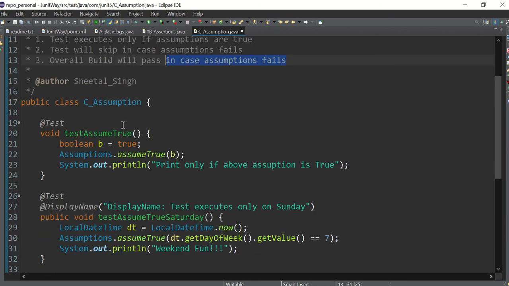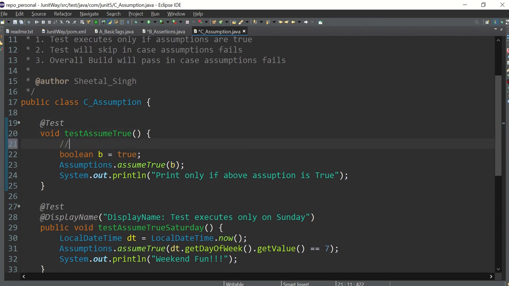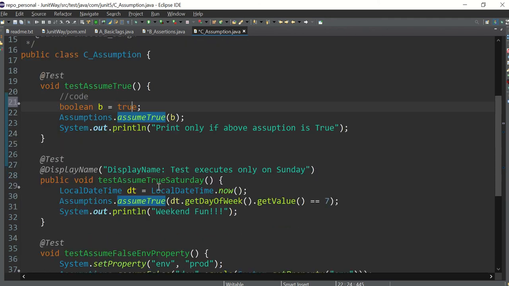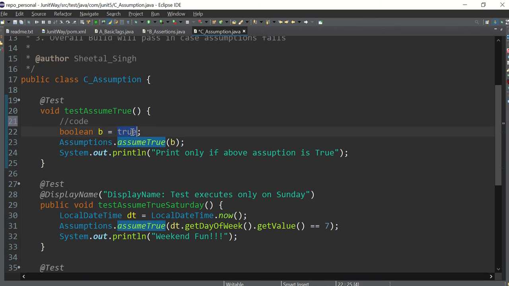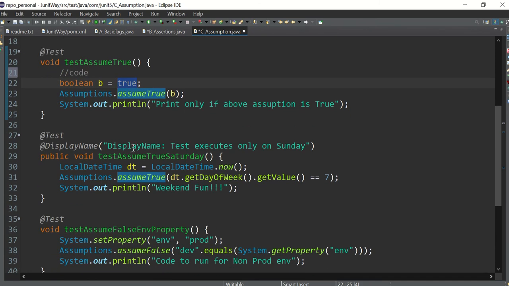So let's see. In this test case, I am assuming that B should always be true. This is my assumption, that this boolean should always be true. If somehow, because of some code here, this B comes out to be false, then my test case will not be executed and this will be printed because my assumption has been broken, and after that nothing will run and the whole test case will be considered as skipped. Let me show you. Right now I'm assuming it to be true, and after that we'll see.